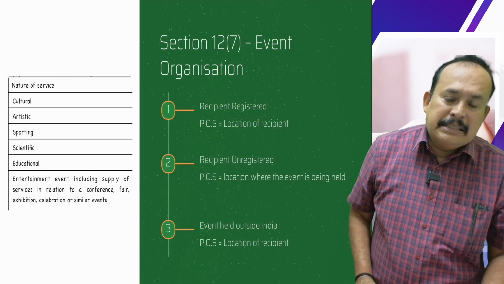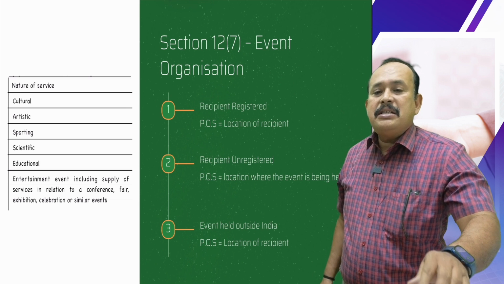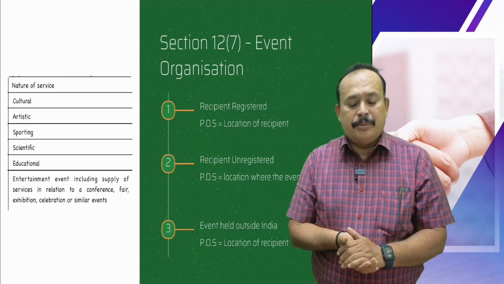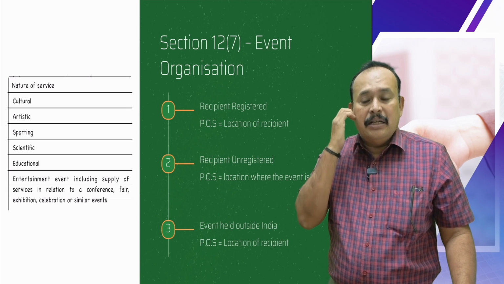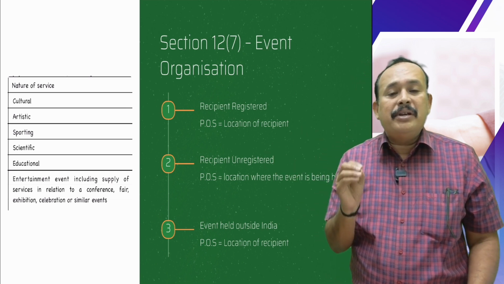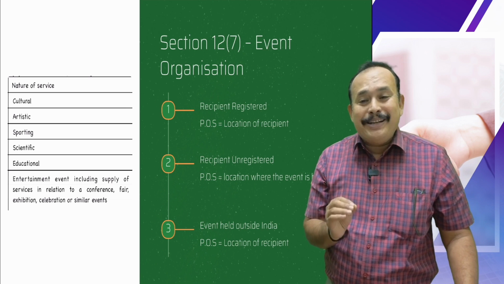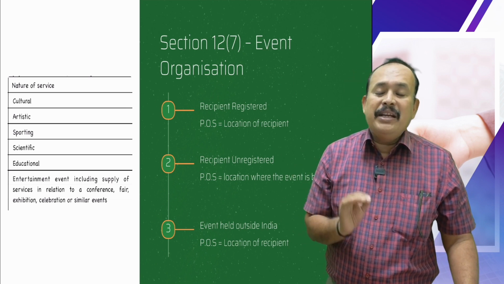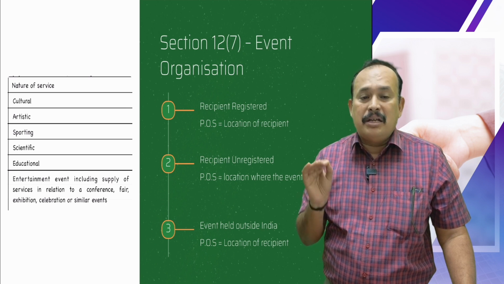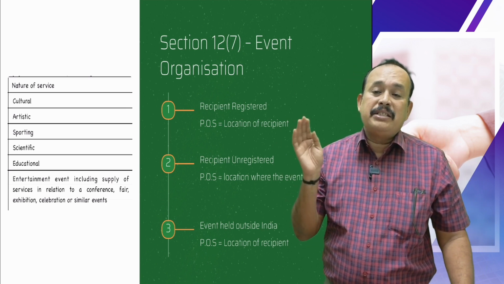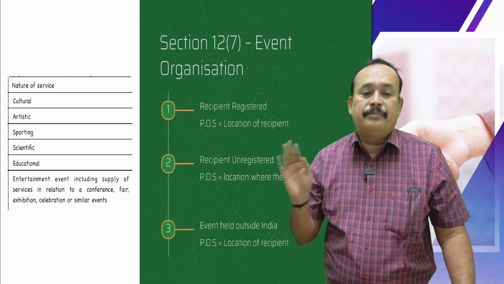Further, my dear friend, section 12(7), event organization. How should we understand the concept? What is event organizing? Cultural event organizing, artistic event organizing, sporting event organizing by an organizer, scientific event organizing by an organizer, educational event organizing by an educational event organizer.